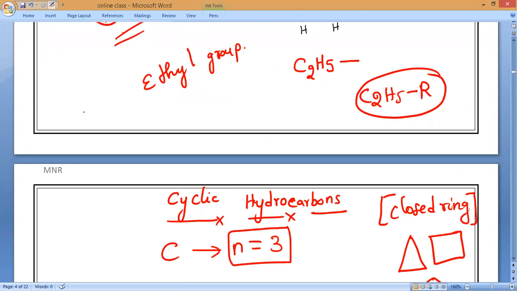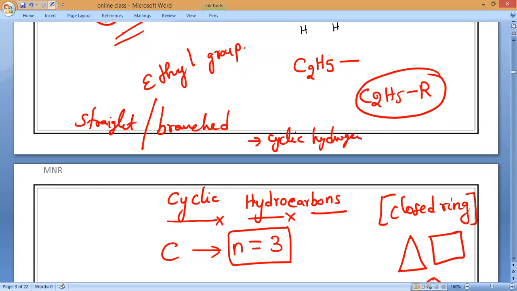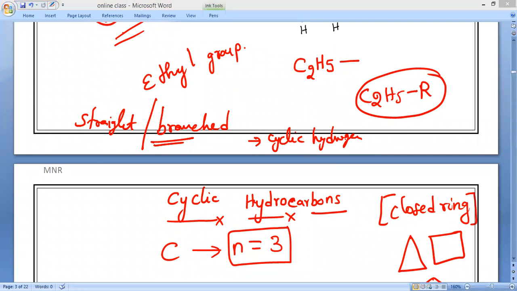So the first one is straight chain hydrocarbons. The next one is branched chain hydrocarbons. And now we are studying cyclic hydrocarbons. Branched and straight chain are just arrangements of carbons, and no closed rings appear in them. Now it will come to the cyclic hydrocarbons. Everywhere we will get completely closed rings forming. That is what we are going to see now.